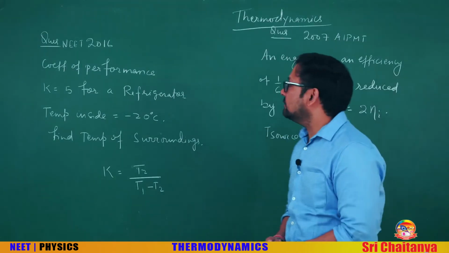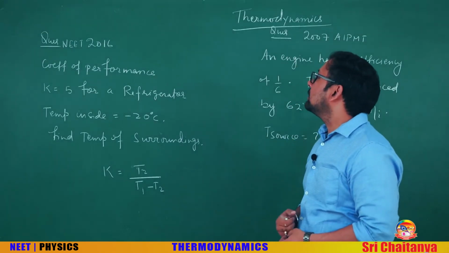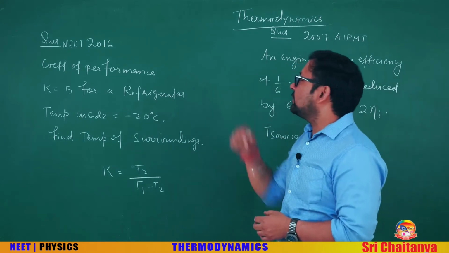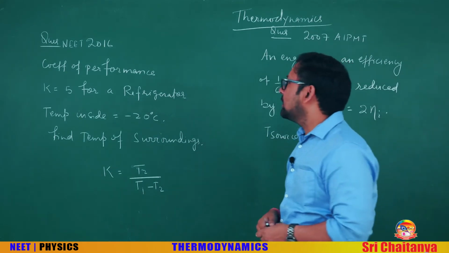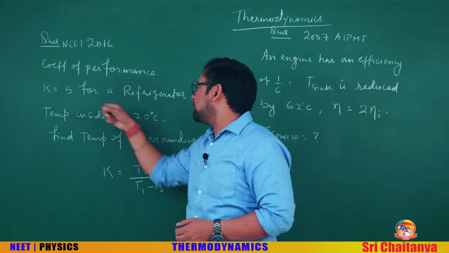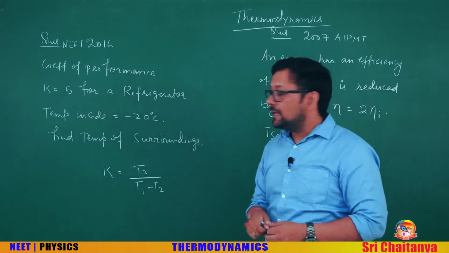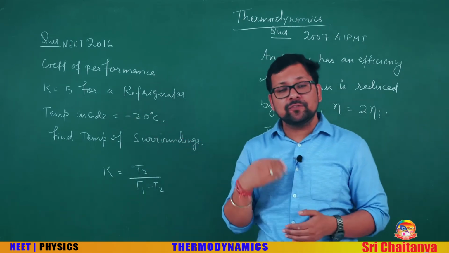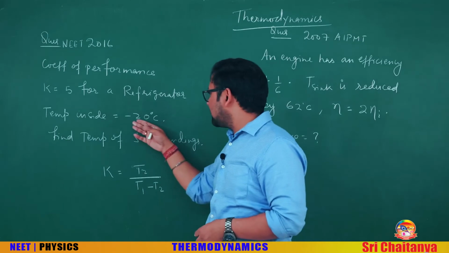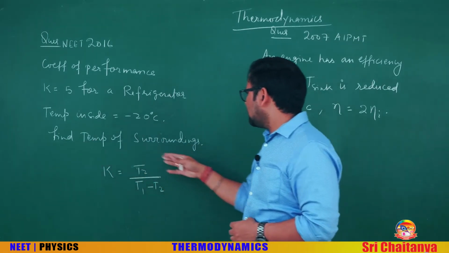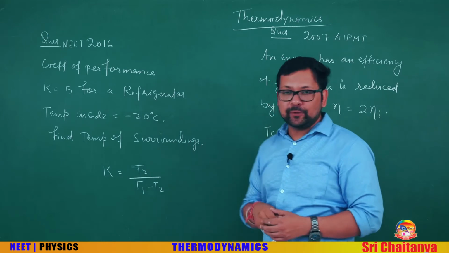See a question on the same Carnot engine or refrigerator, you can say, from NEET 2016. Coefficient of performance is 5 for a refrigerator. The temperature inside the freezer is given as minus 20 degrees Celsius. Find the temperature of the surroundings. Okay.